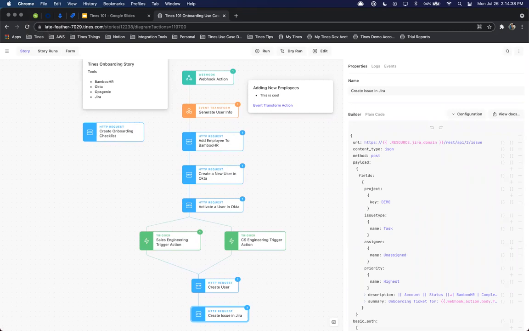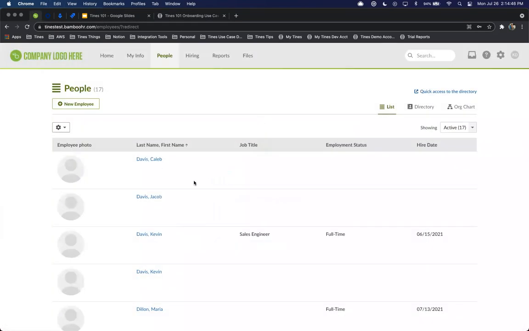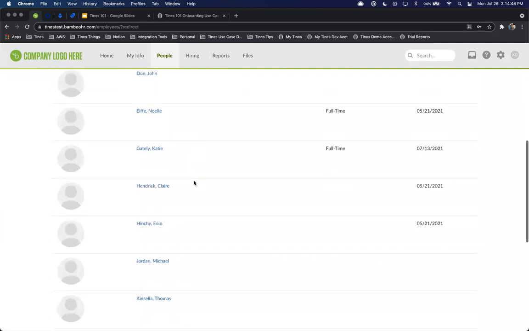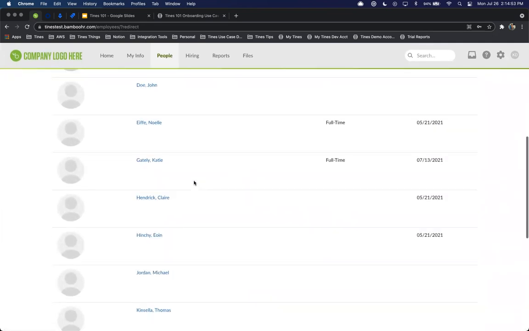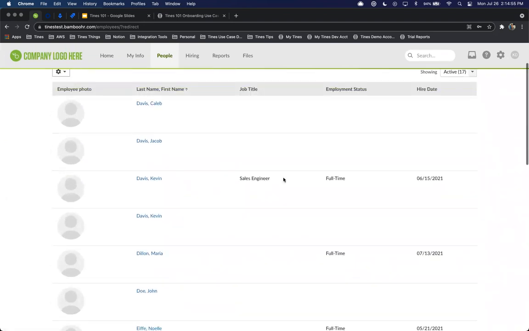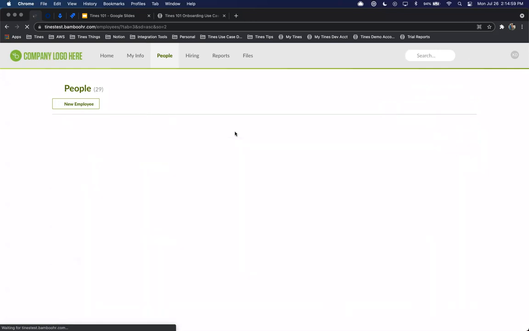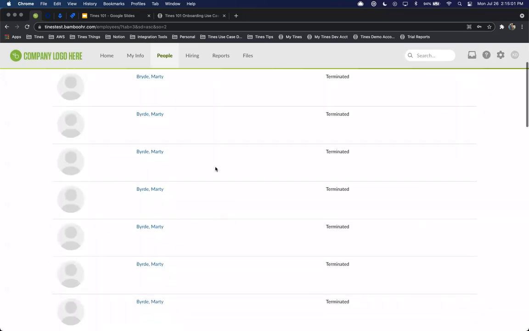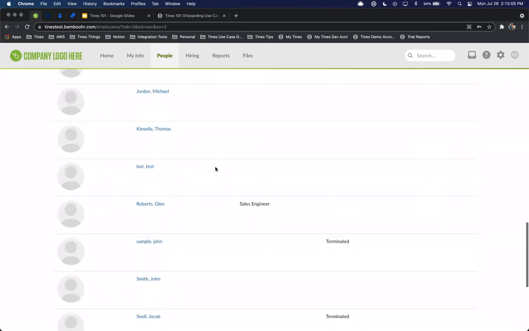So we'll go ahead and we'll check BambooHR and make sure that that employee Glenn Roberts was actually added successfully. So we can take a look here. Show all 27. Perfect.